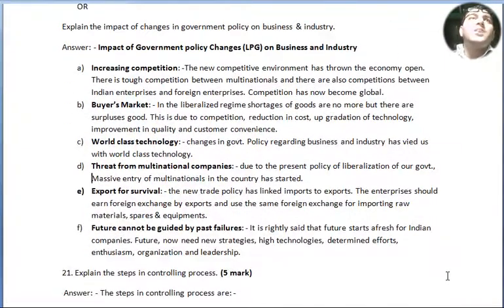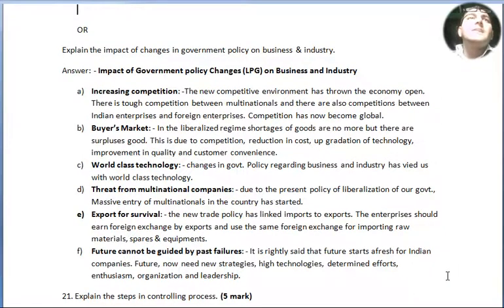Question number 20, for 5 marks. Explain the impact of changes in government policy on business and industry. Answer. Impact of government policy changes, LPG, on business and industry, that is liberalization, privatization and globalization. Increasing competition. The new competitive environment has thrown the economy open. There is tough competition between multinationals, and also competition between Indian enterprises and foreign enterprises. Competition has now become global.